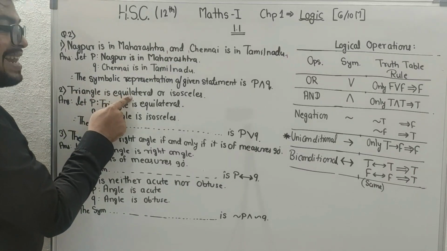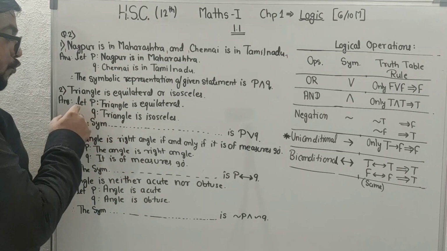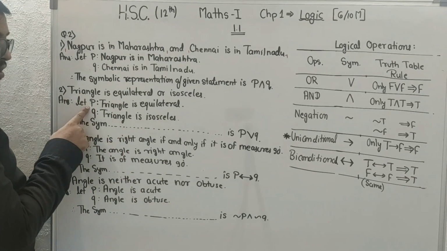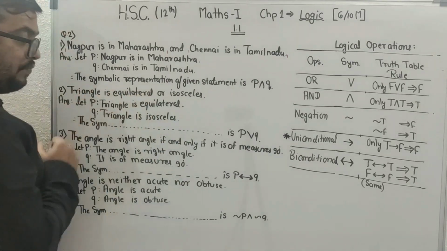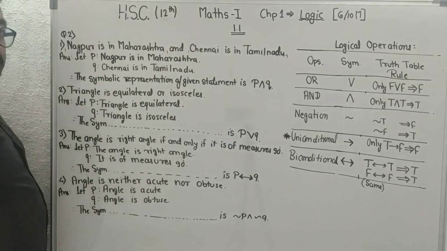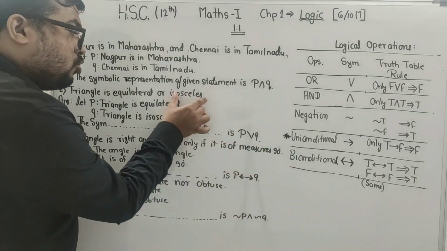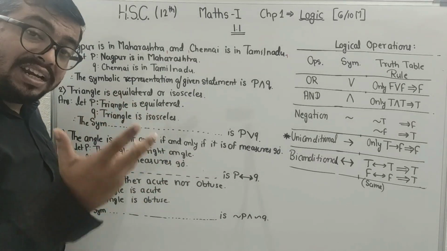Triangle is equilateral or isosceles. So the first statement, P, will be triangle is equilateral. Q, triangle is isosceles. Many students just write isosceles, but without a subject there will be no statement.